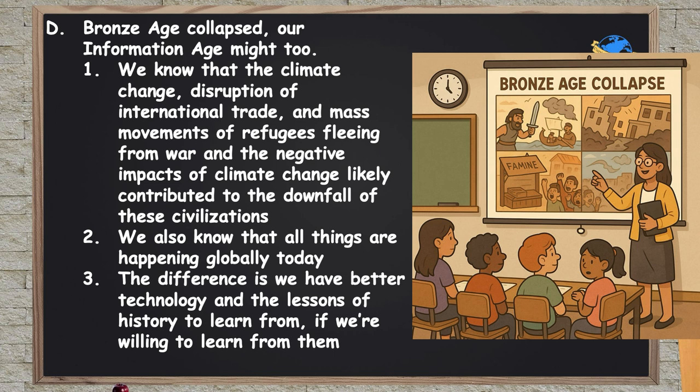We know that climate change, disruption of international trade routes, mass movements of refugees fleeing from war, and the negative impacts of climate change are all things that likely contributed to the downfalls of these Bronze Age civilizations. Now, those things also might sound familiar because we know a lot of those things are happening right now. The difference is we have better technology and the lessons from history to learn from, if we're willing to learn those lessons.